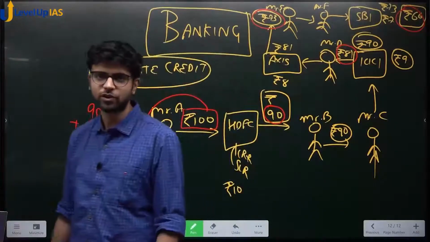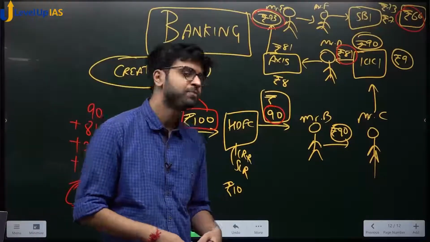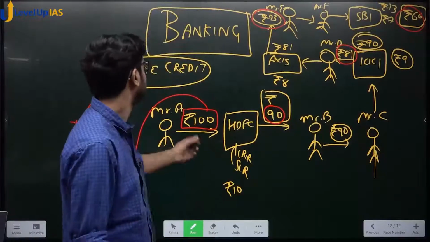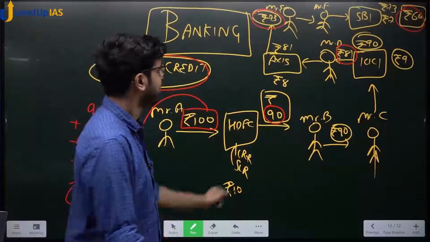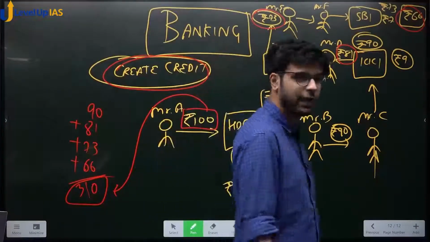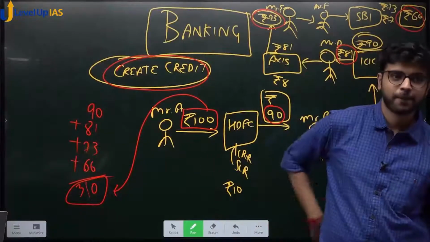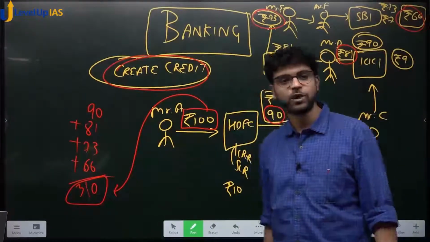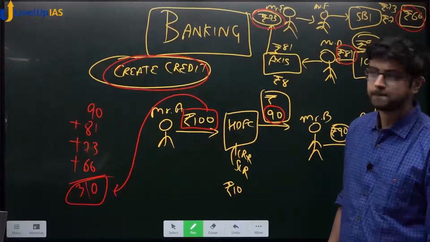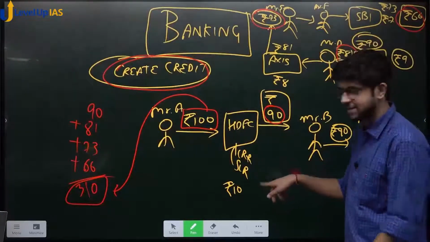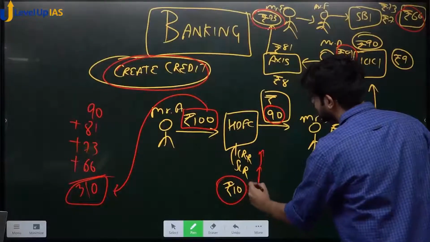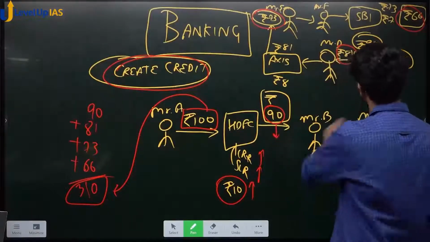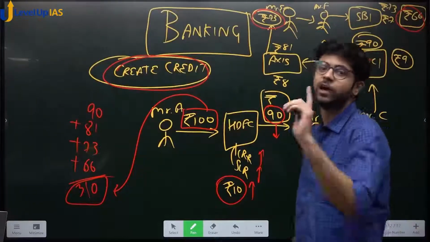Do you realize what we are talking about? Do you agree with what we are doing here? This is the credit. It creates credit. Very important part. It creates credit. Okay? Now, how will RBI control this credit? If it wants to reduce this 310, what will it do? It will increase this. When this increases, this also increases. When this increases, this reduces. When this reduces, everything reduces. This is how RBI controls credit.